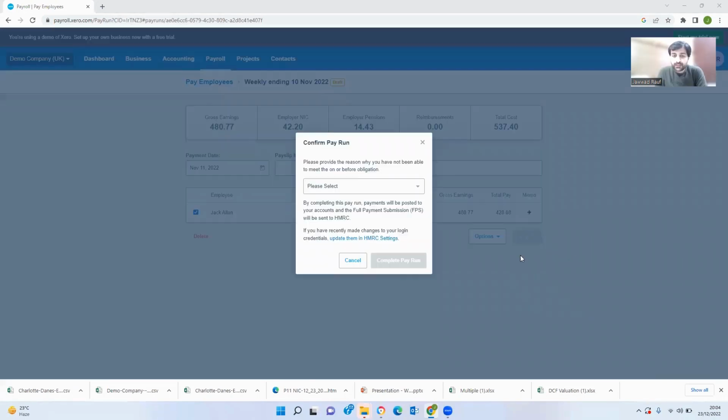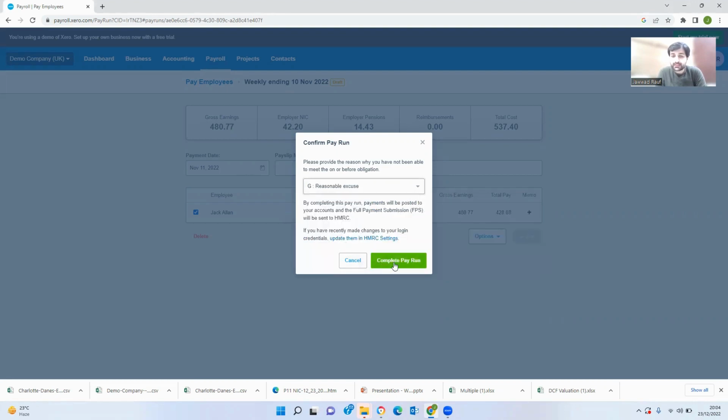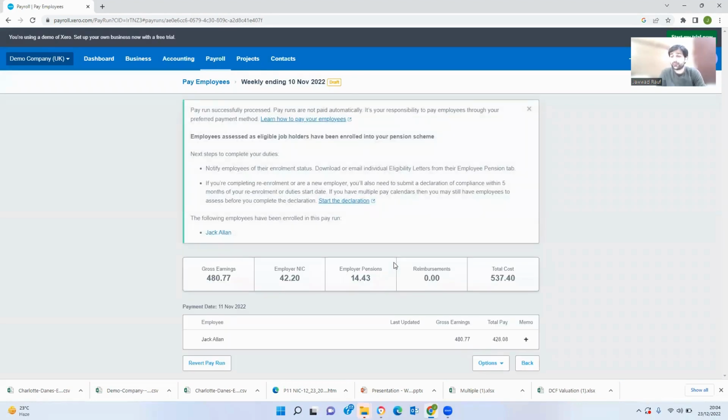Click post. So when it is posting, there's a transaction, so it will give you a pop-up message, confirm pay run, and it will ask you to provide the reason why you have not been able to meet the on or before obligation, and you can select any option you want and just complete the pay run. And obviously it will ask you that the amount will be posted to HMRC, right? So now, pay run successfully processed. Pay runs are not paid automatically. It's your responsibility to pay employees through your preferred payment method, right?